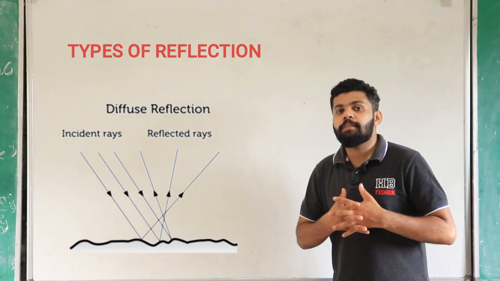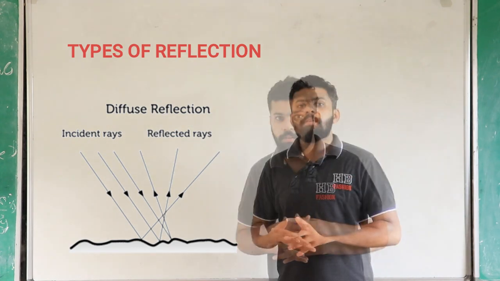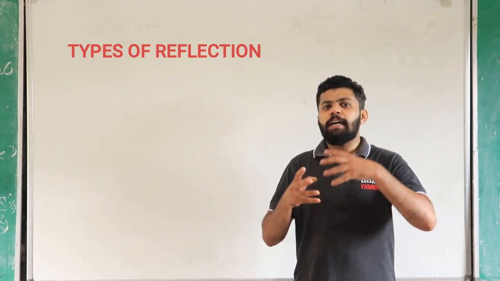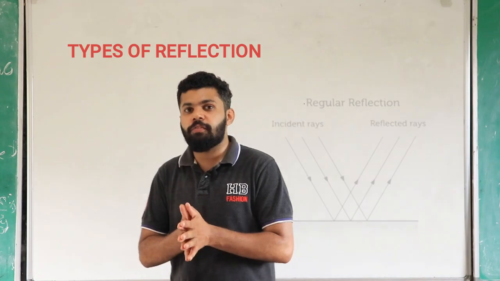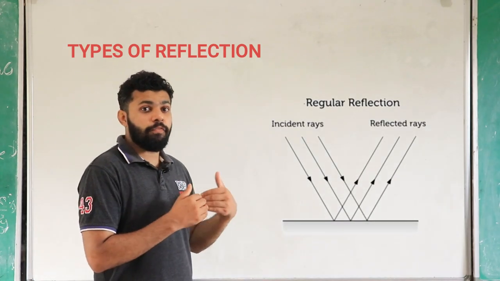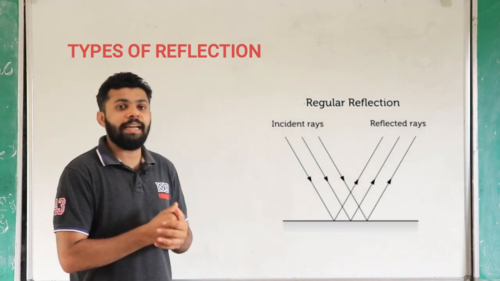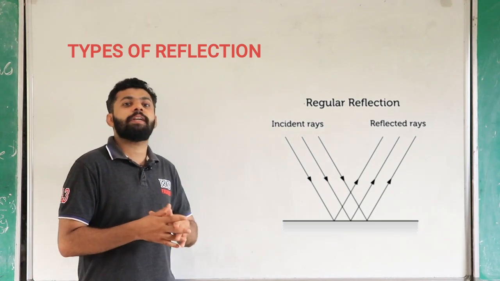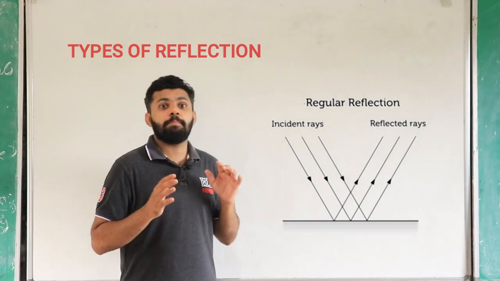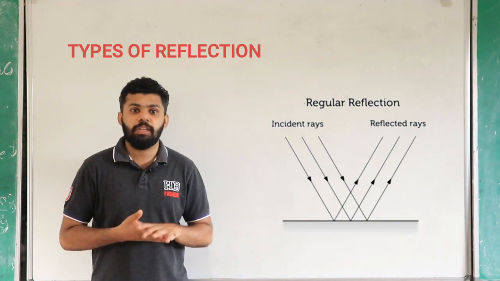That is called diffused reflection. The next one is when light comes in parallel, hits a surface and is reflected parallelly. That kind of reflection is called regular reflection. It happens on any smooth surface like a mirror.